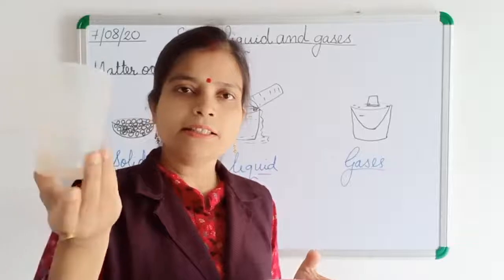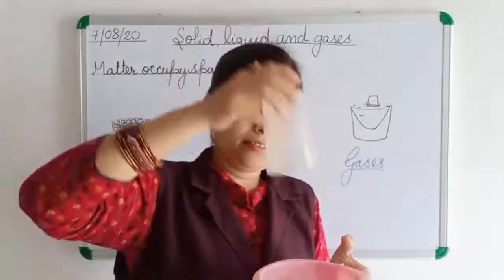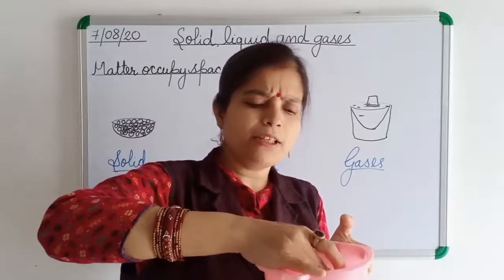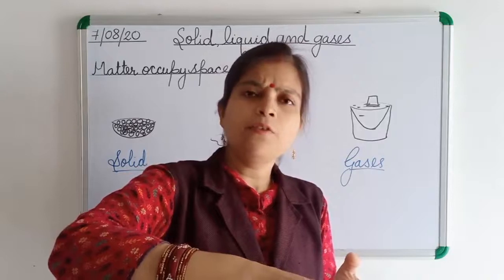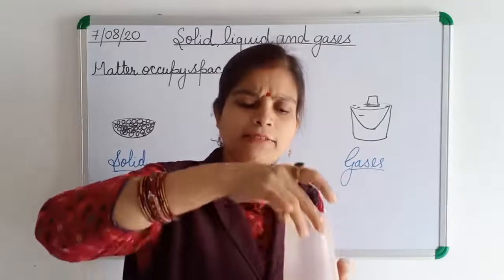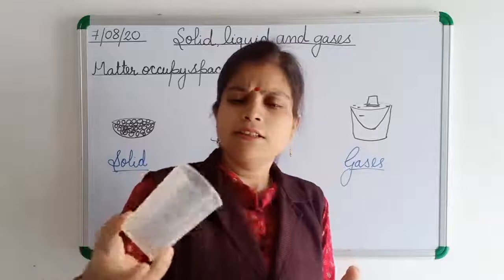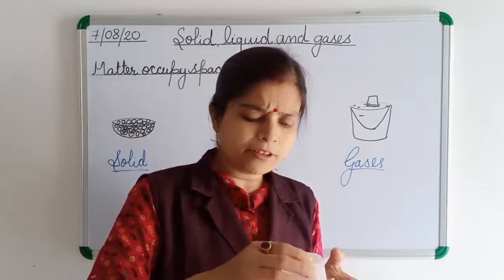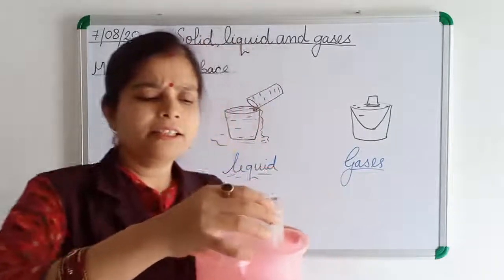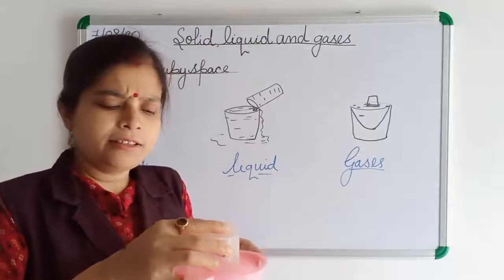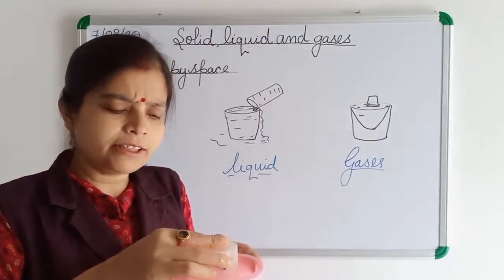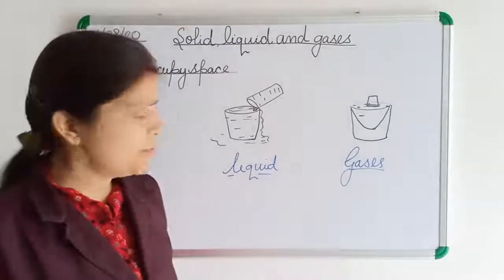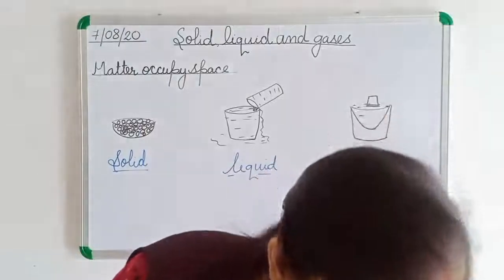Now I am pressing this glass from here. It is difficult for me to press it in. I hold the glass, put it into the water, and then take it outside. Nothing is inside. And it is difficult to press it also because, children, there is gas inside it, and the gas is not allowing the liquid to get inside because the gas already occupied the space in this glass.